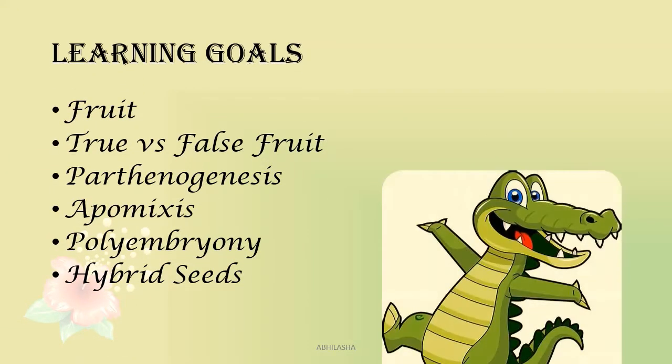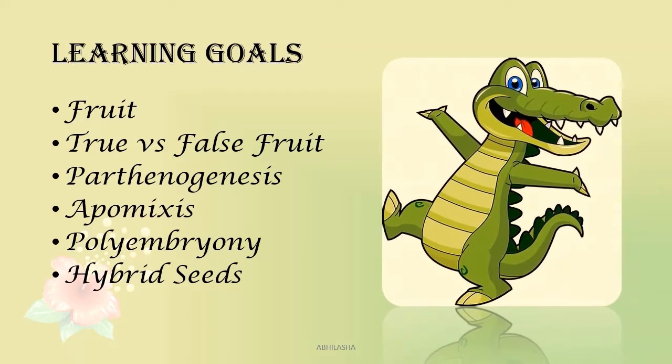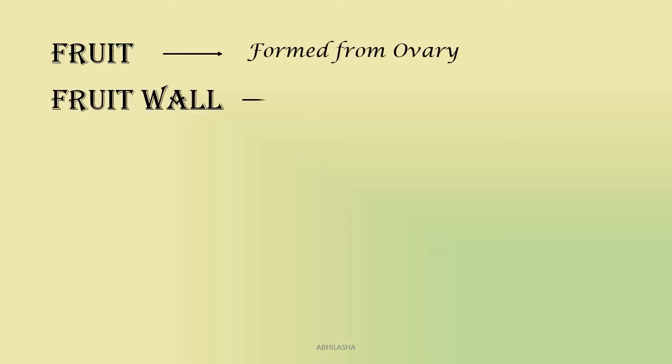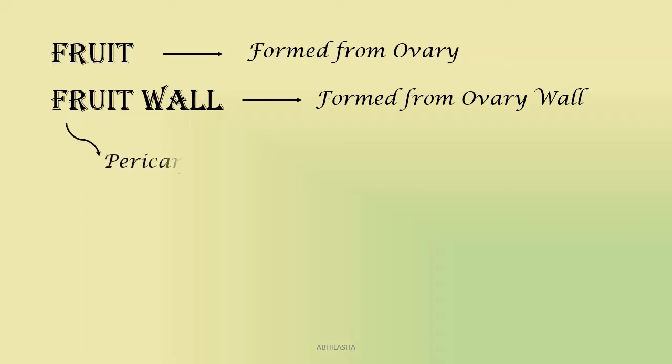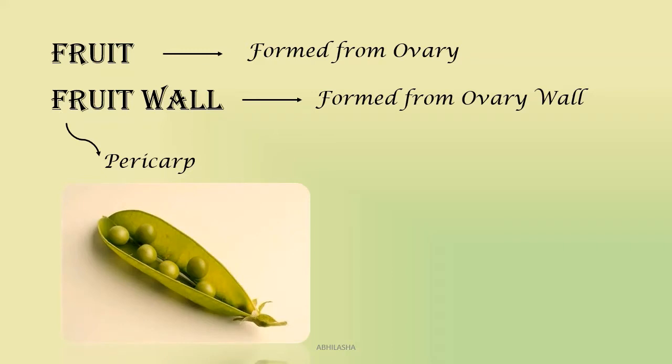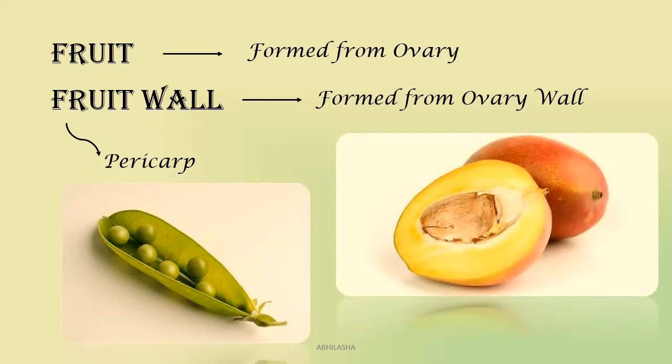And these are our learning goals for today. So the fruit develops from the ovary, and the wall of the ovary forms the fruit wall. Now this wall is known as pericarp. It is divided into 3 layers: the epicarp, mesocarp and the endocarp. Now these wall layers can be dry and scaly as in the legumes of pea, or fleshy as in the drupes of mango or the berries of tomato.